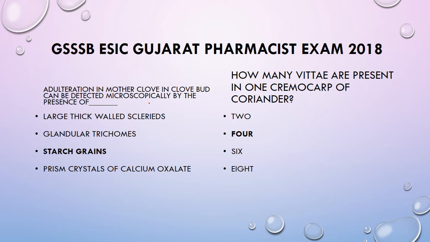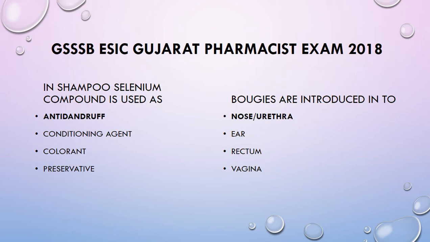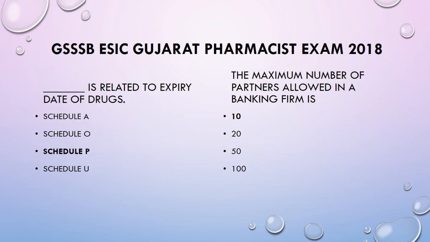Adulteration of mother clove in clove bud can be detected microscopically by the presence of starch grain. How many vittae are present in 1 cremocarp of coriander? That is 4 vittae. Unicellular conical warty trichomes is a diagnostic character of senna. Viscose rayon is a regenerated fiber derived from cellulose. In shampoo, selenium compound is used as anti-dandruff. Bougies are introduced into nose or urethra.